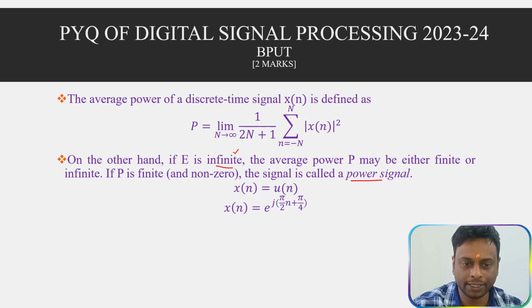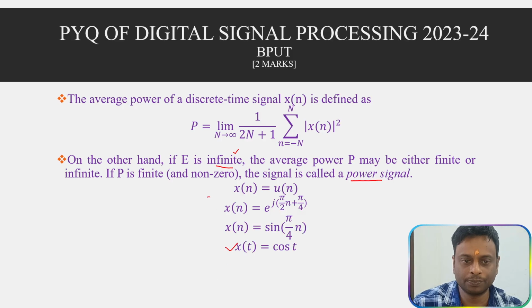So these are the discrete time signals, and this is a continuous time signal. These are the examples of a power signal. So you can write it this way. These are the 2-mark questions.